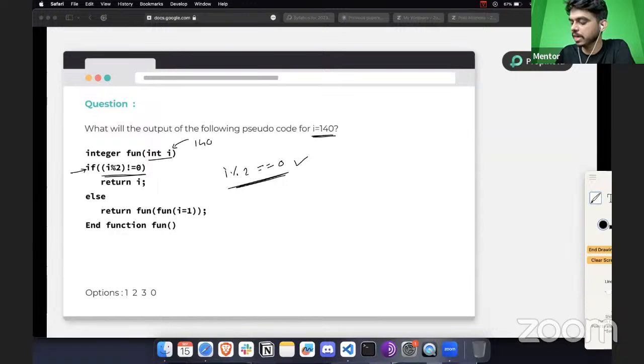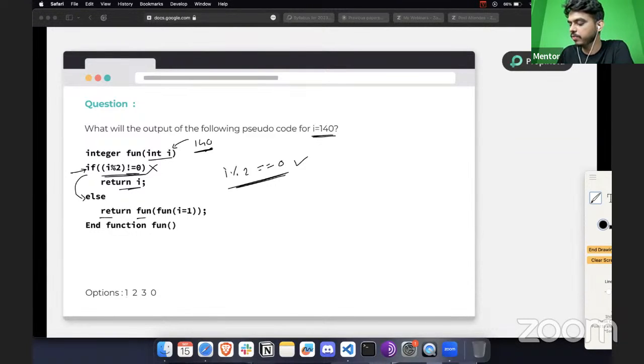But as we can see in the condition, it says not equal to 0. So for the value of 140, which is basically an even number, as we know, this condition is going to be false. So it will not return the value of i, which is 140. Right. So this if condition is completely going to fail, and it will jump to the else part. In the else part, we have a return statement.